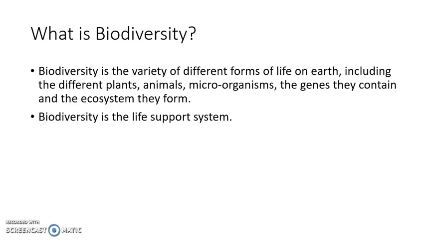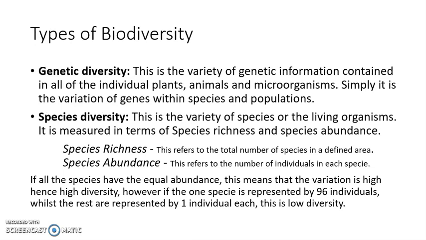There are various types of biodiversity. First of all, we will be talking about the three main types of biodiversity. These are the most common ones. First of all, the genetic diversity. As the name indicates, it deals with the changes in the genetic material. So the variety or the difference of genes that are present in different species, which include plants, animals, microorganisms, or all the other living organisms, makes a genetic diversity. These are the changes in the genetic information of individuals belonging to different species.